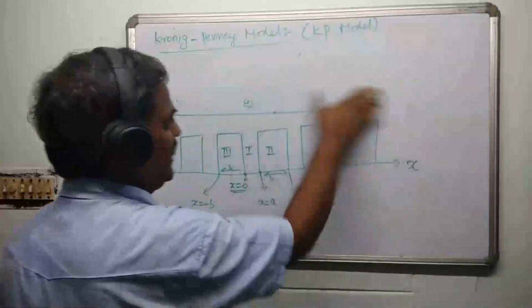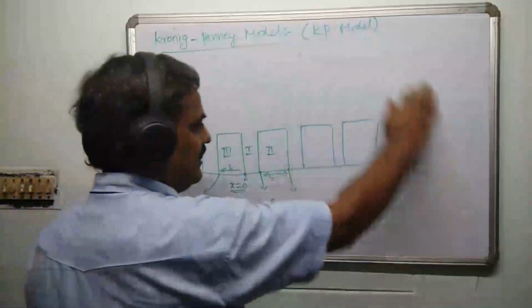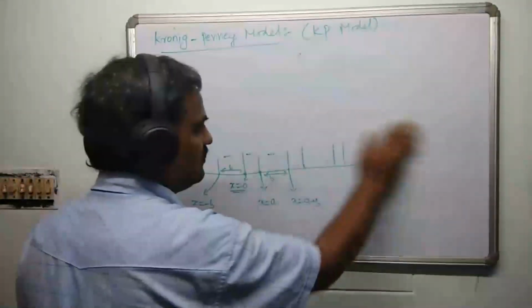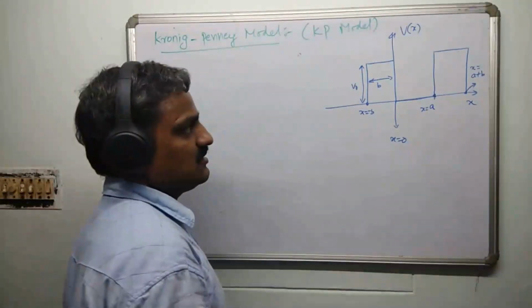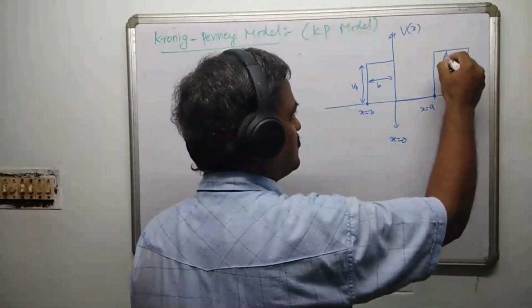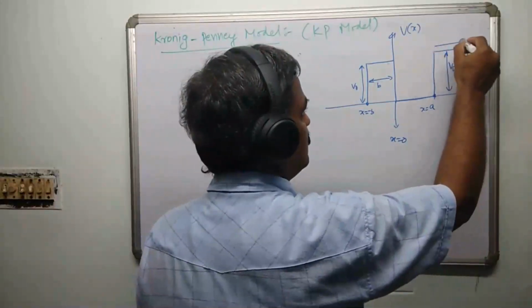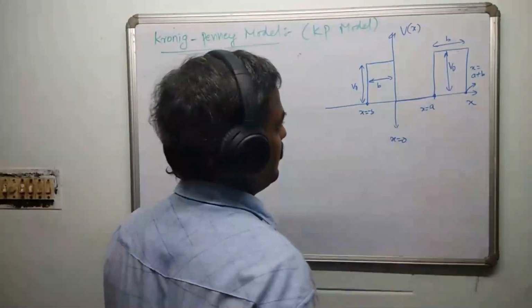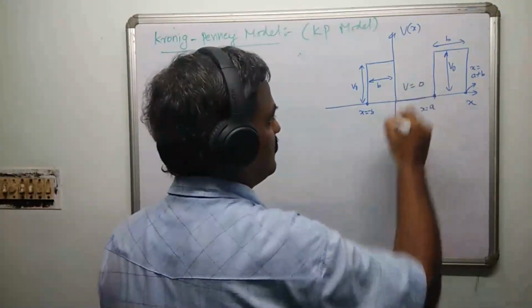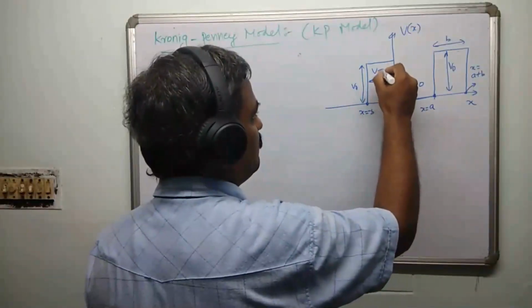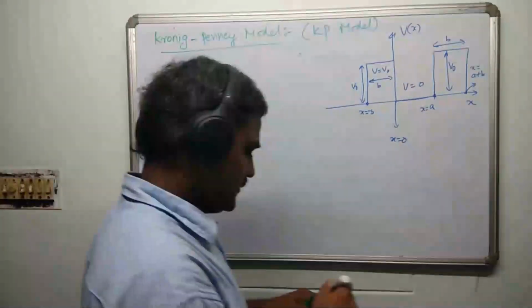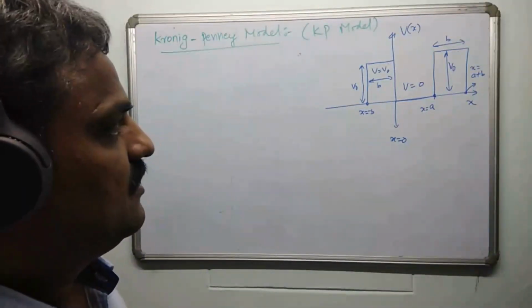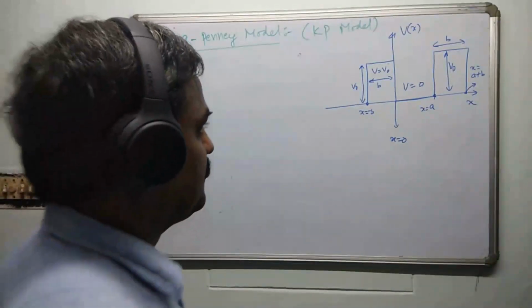So the real curved potentials are replaced with rectangular barriers. This is the modification done by Kronig and Penney. I'll draw this in the corner. Like this, here also the potential is V naught and the width is B. So everywhere the width of the barrier is B. In between you have a gap of A, where V for the electron is 0, and in the barrier V equals V naught. This kind of barrier was assumed by Kronig and Penney, and in this we are going to solve region 1.